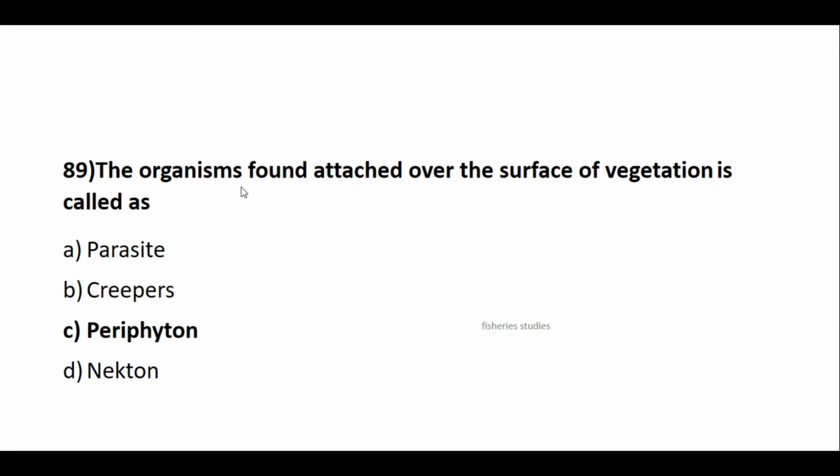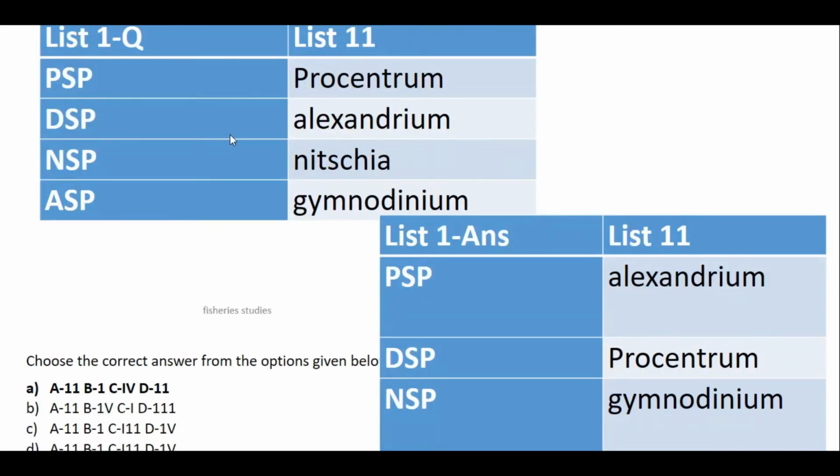Organisms found attached to the surface of vegetation are called periphyton. Nekton is for fishes. Here we will see paralytic shellfish poisoning: answer is Alexandrium. Diarrhetic shellfish poisoning: answer is Prorocentrum. Neurotoxic shellfish poisoning: answer is Gymnodinium. Amnesic shellfish poisoning: answer is Nitzschia. This is the question, and this box is the answer. Correct answer is A2, B1, C4, D2. This is A, B, C, D, and this is 1, 2, 3, 4.